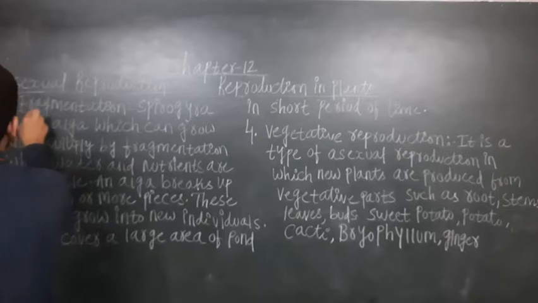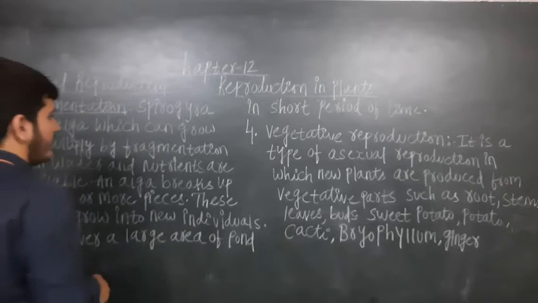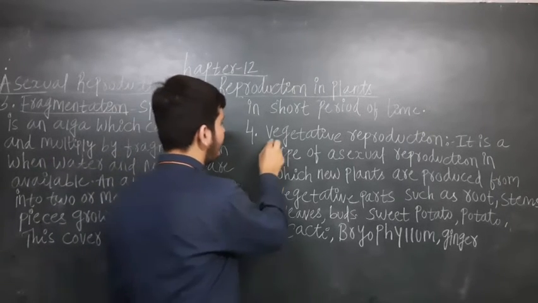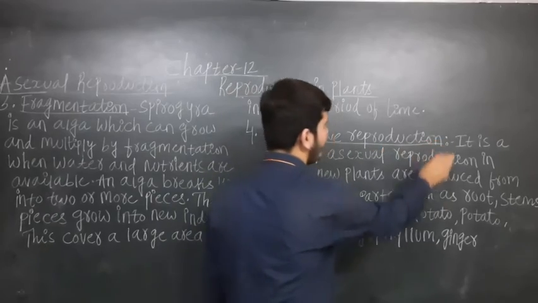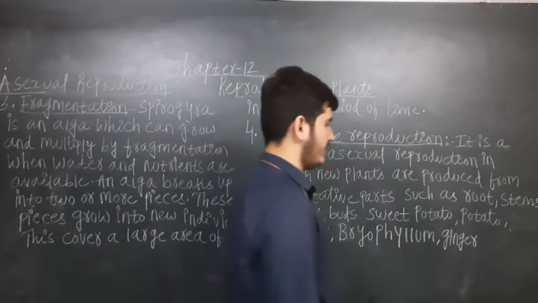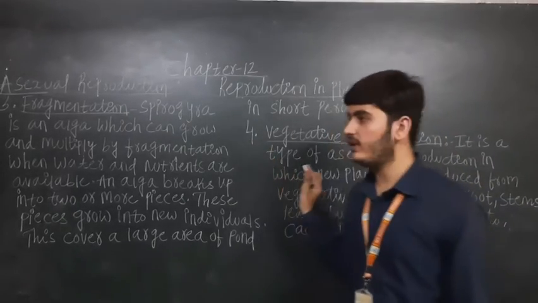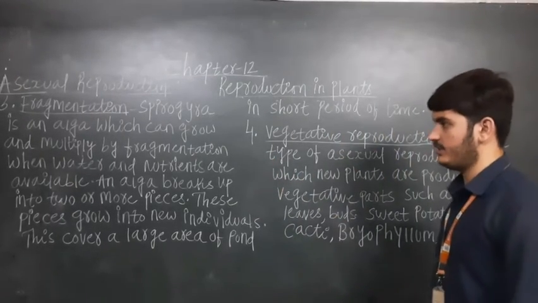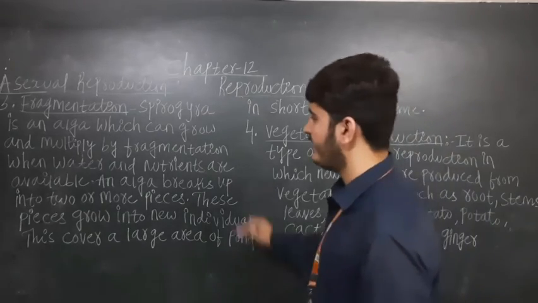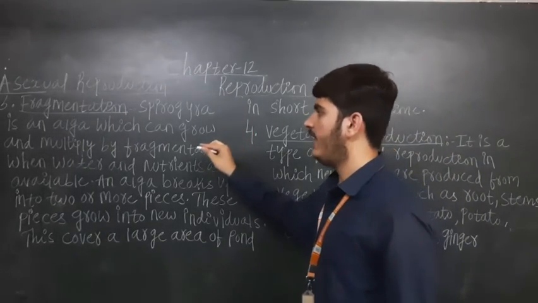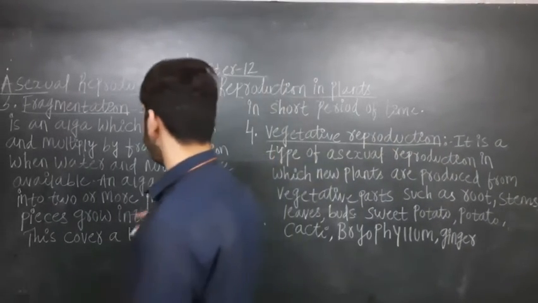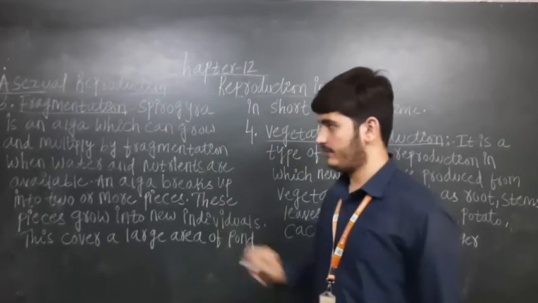The third one is fragmentation and the fourth one is vegetative reproduction. Now what is fragmentation? Spirogyra is an alga which can grow and multiply by fragmentation.